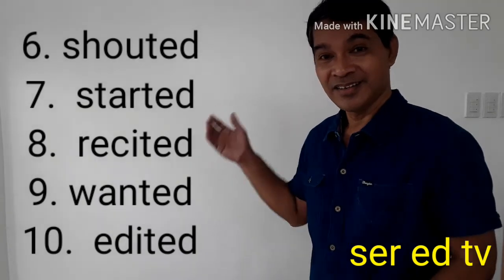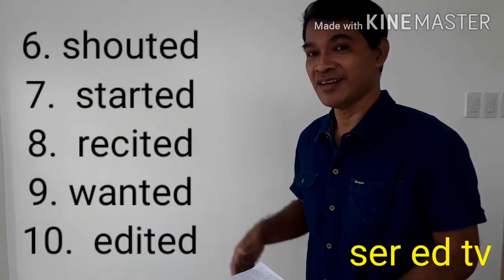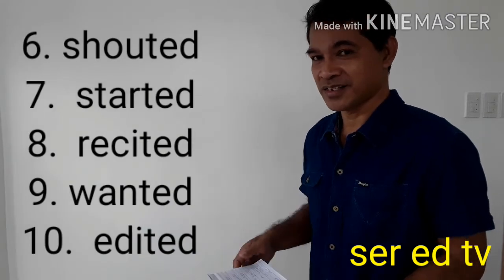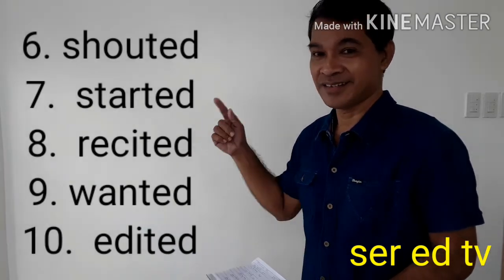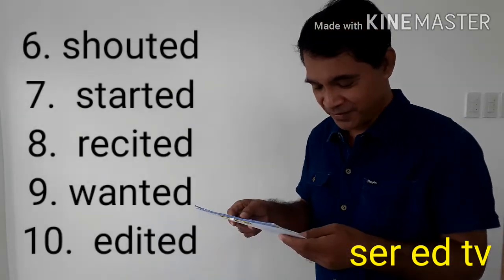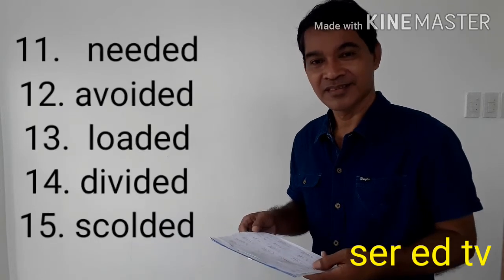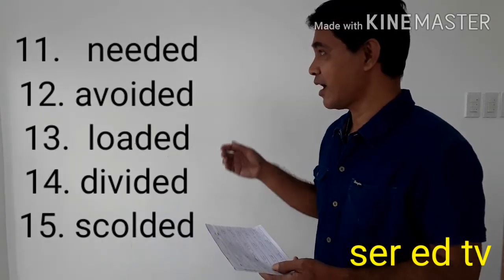Okay. Did you notice again the similar letters, aside from D and E? Yes, all of the letters end with letter T. Okay, next. Another example. Number 11, needed. Next, avoided.